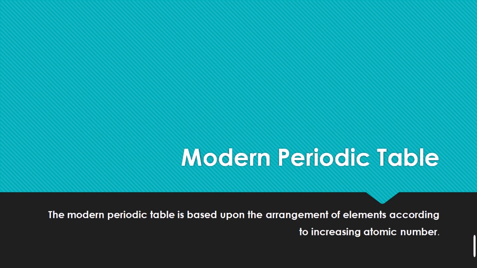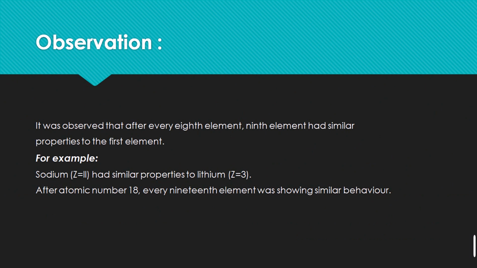Modern periodic table. Previously we studied the periodic table that was based upon atomic masses, but now we are discussing a new arrangement of the elements and a new way of classifying elements on the basis of the atomic number. The atomic number of an element is a more fundamental property than the atomic mass. There are two differences between atomic numbers and atomic masses.